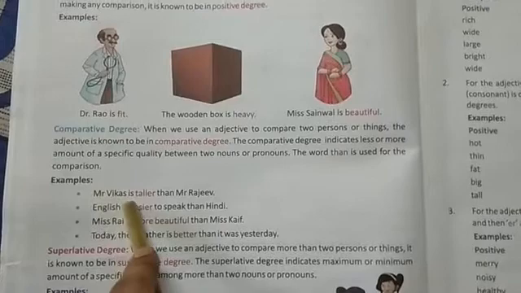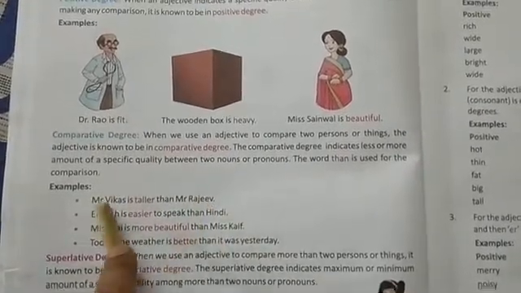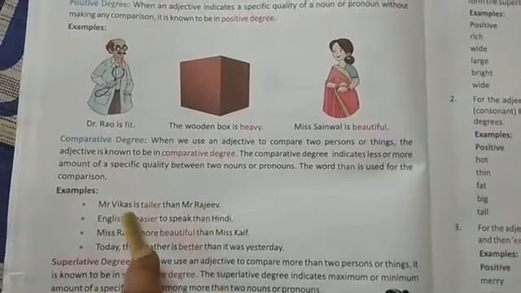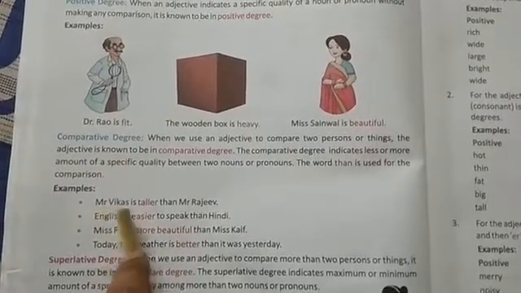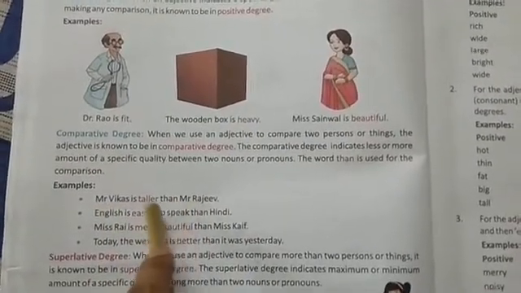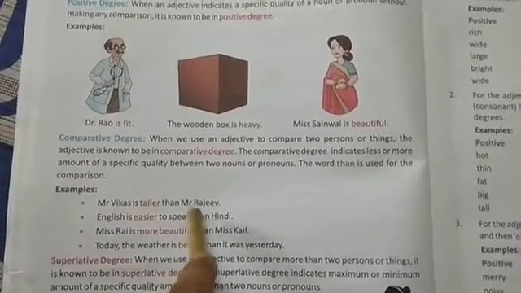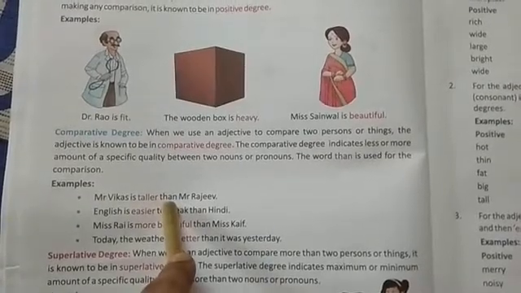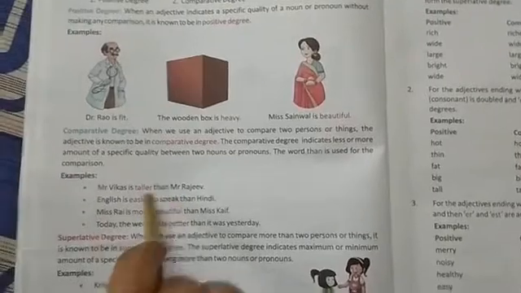Like Mr. Vikas is taller than Mr. Rajiv. Here a comparison between Mr. Vikas and Mr. Rajiv is being done because both of them are nouns and both of them are persons. So the comparison is being done between Mr. Vikas and Mr. Rajiv and both are persons, and the word than is also present in the sentence. So this sentence is in comparative degree.